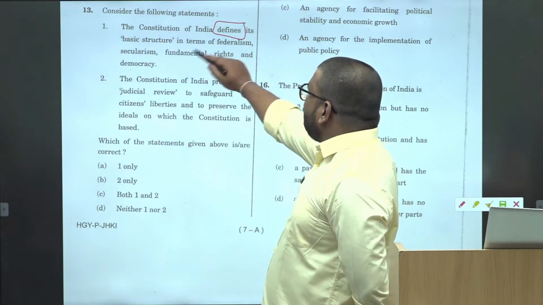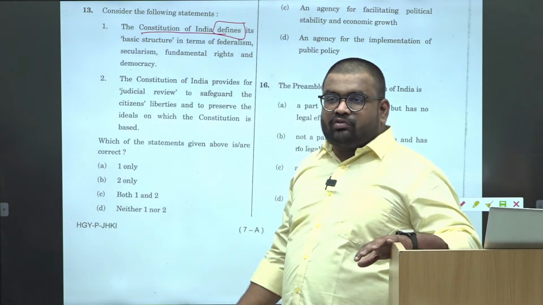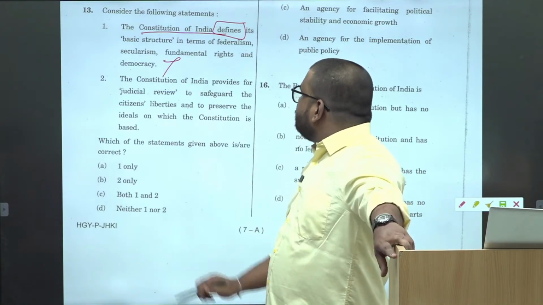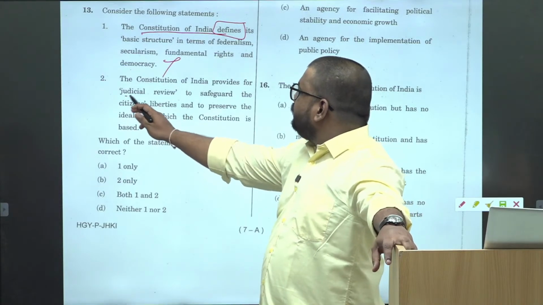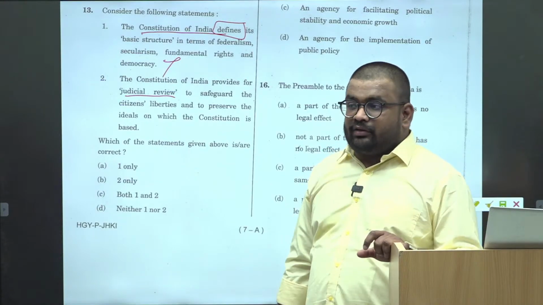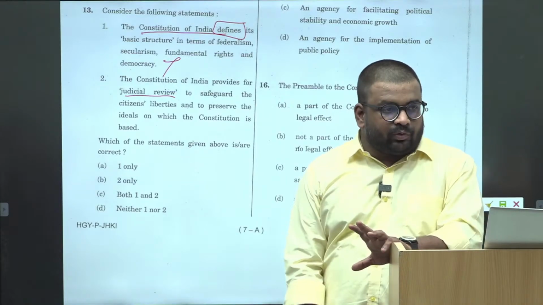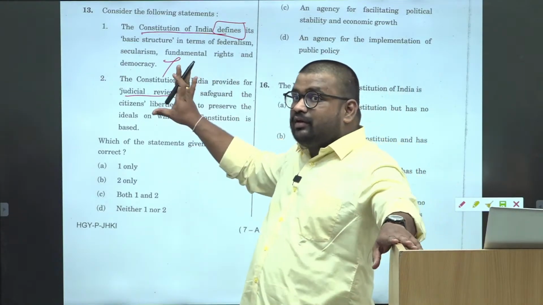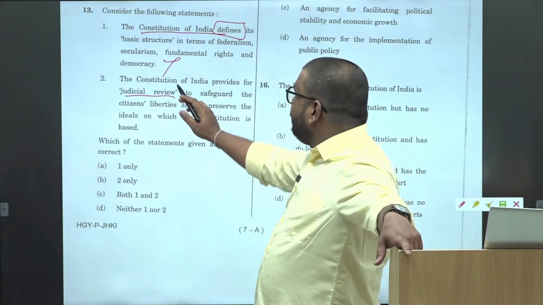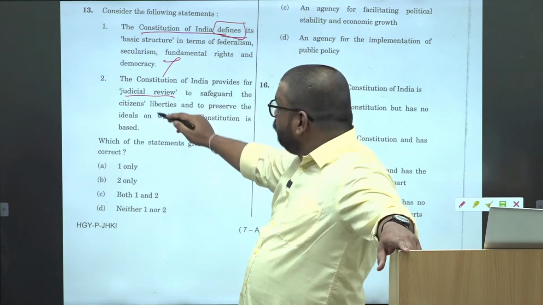So basic structure in terms of federalism, secularism. Okay. So if a definition is given in the Constitution, we consider that particular statement as yes, wrong. Okay. Then Constitution of India provides for judicial review to safeguard. Again, previously I told you how you have to substantiate each word or whatever statement they have given with constitutional provisions, right? This is how it will save you from the elimination technique, sorry, from silly mistakes. Okay. So Constitution of, ये तो simple है कि defines लिखा है, and again basic structure is not defined, you all know, so that is wrong.